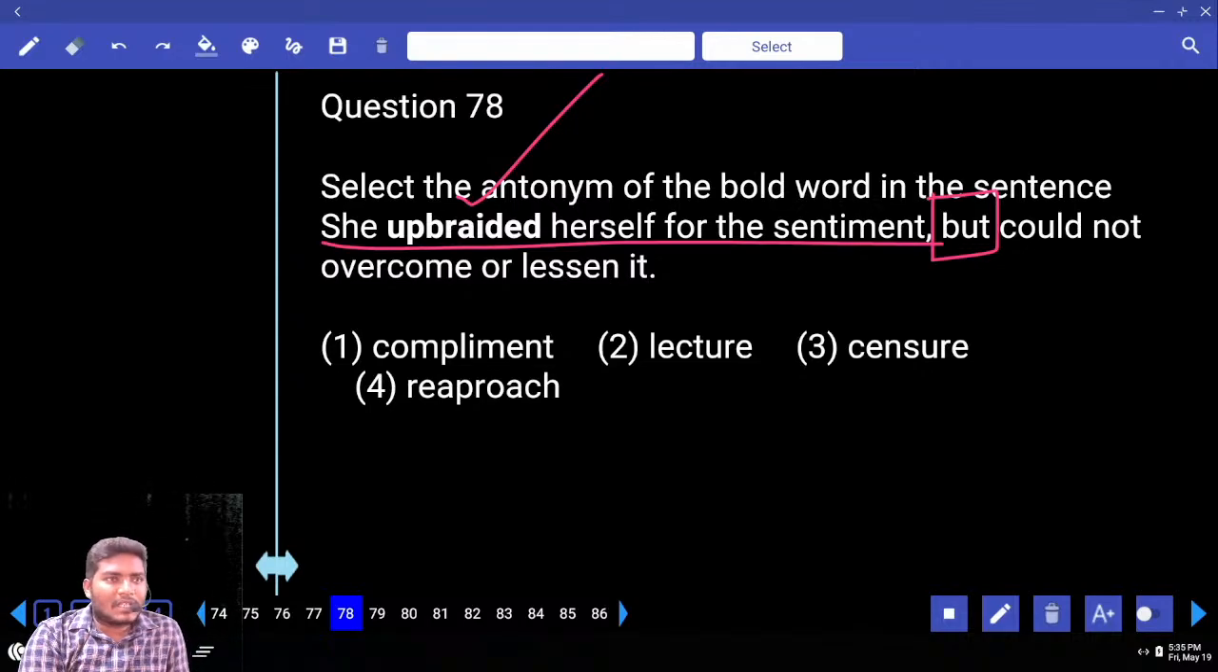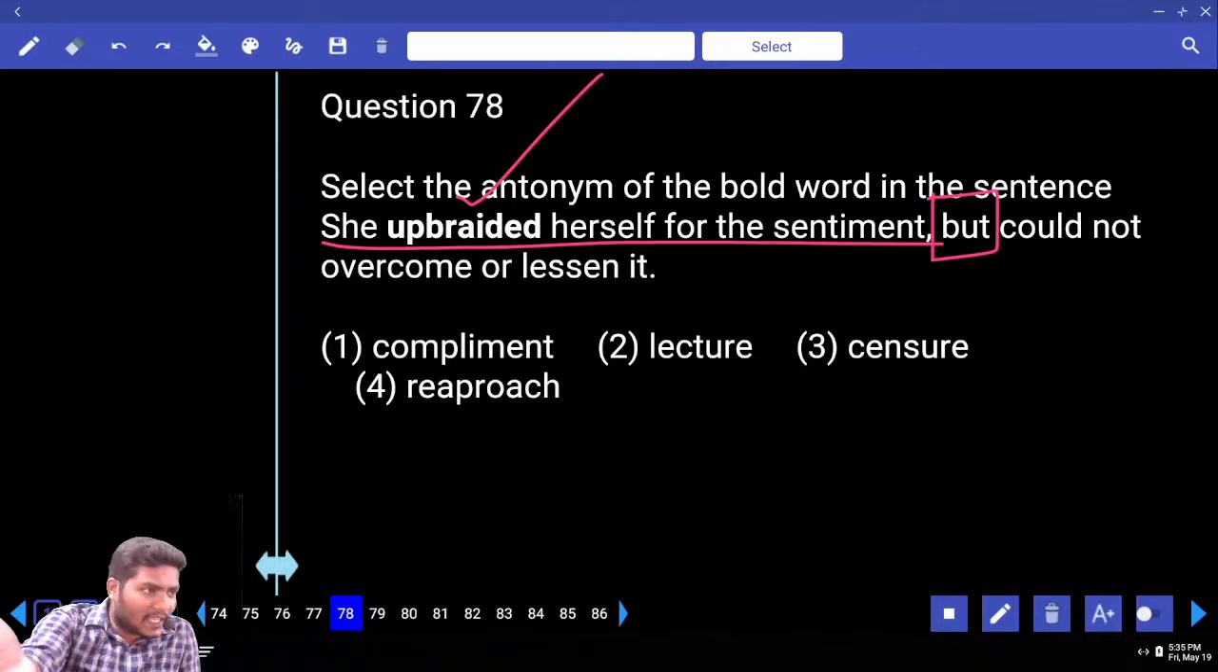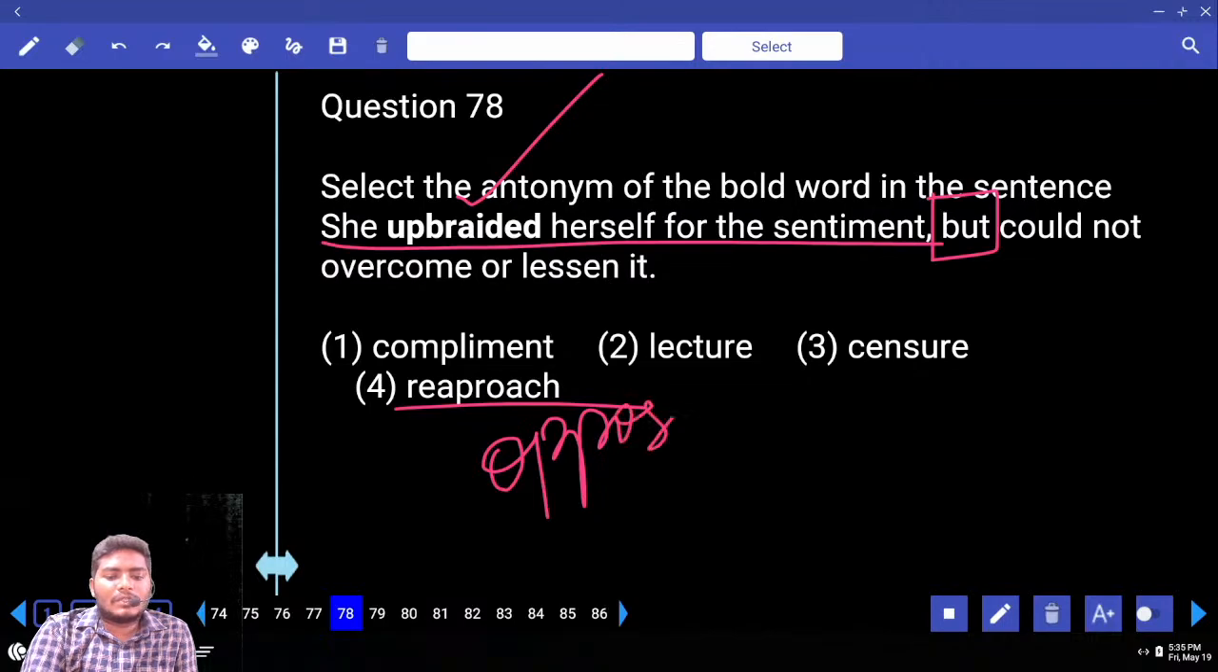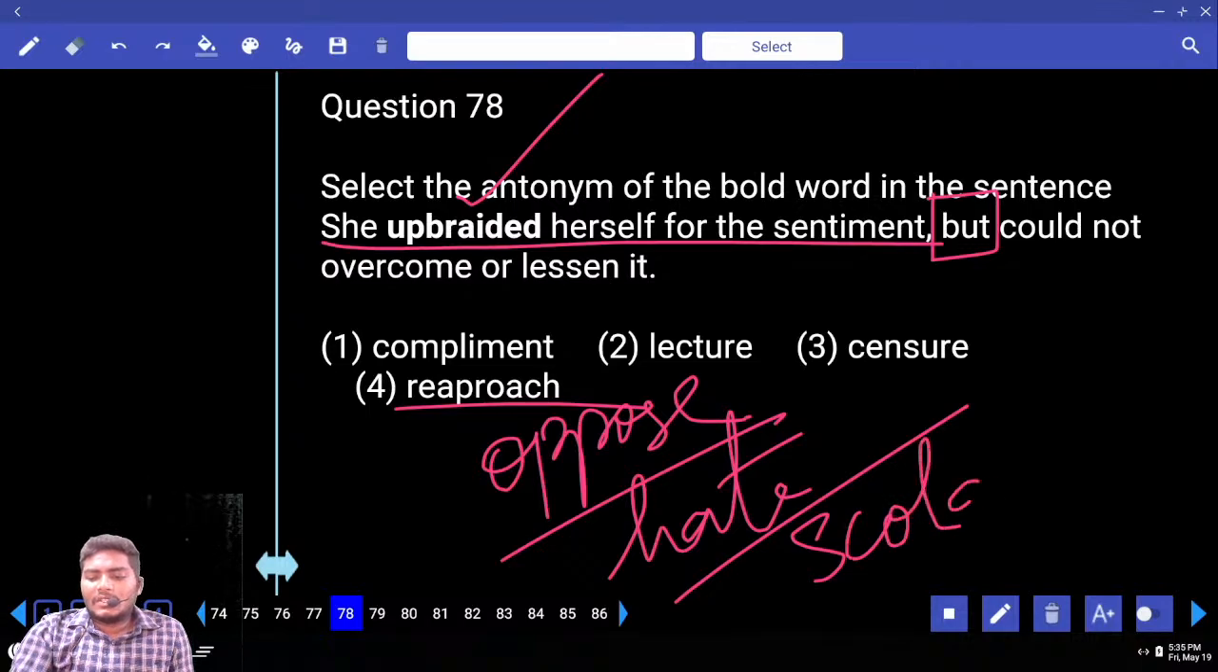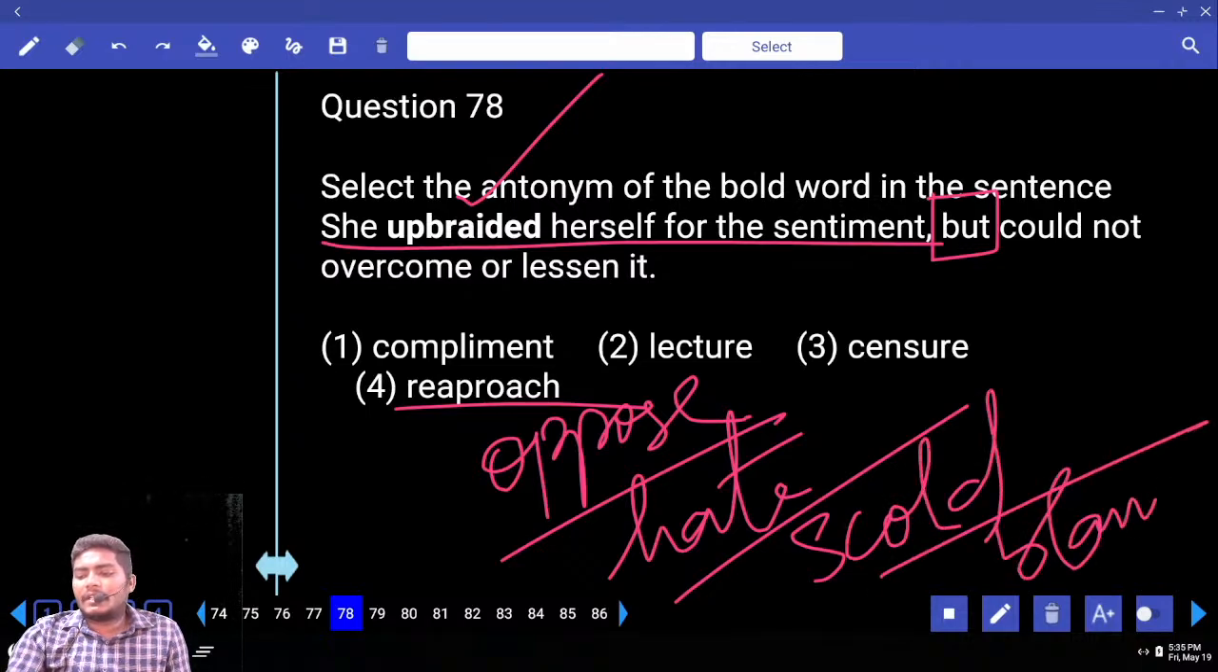It is not reapproach. That is reproach. If you use the word reapproach, can you tell me the spelling? Double P must be there. Reapproach is nothing but consider or take some suggestion again. Reconsider something, that is called reapproach. Approach me again, that is reapproach. It is not reapproach, it is reproach. Reproach is nothing but another meaning of oppose, hate or scold. Scold, blame, all these are synonyms.